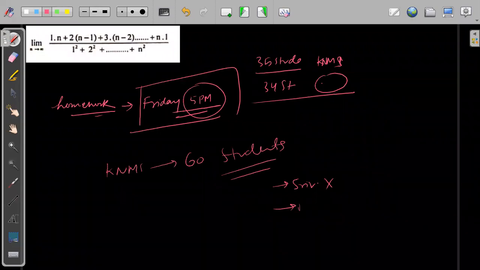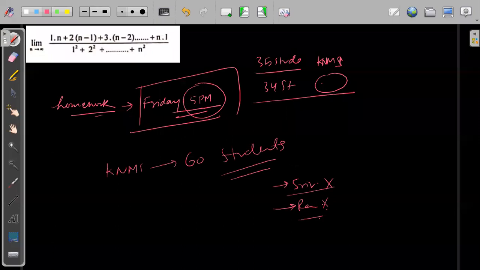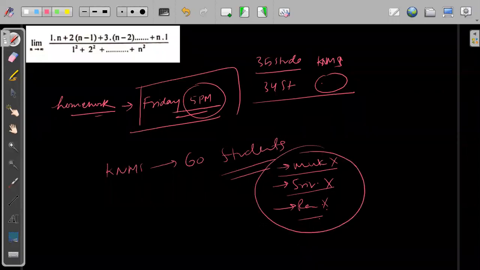Ranjit, I did not see any Ranjit writing the exam. Srivatsan did not write the exam. I think Mukundan did not write the exam. These were the few names which I actually saw. Okay, if you wrote, fine.